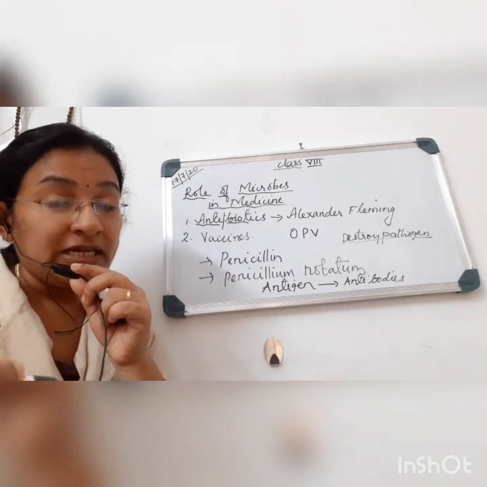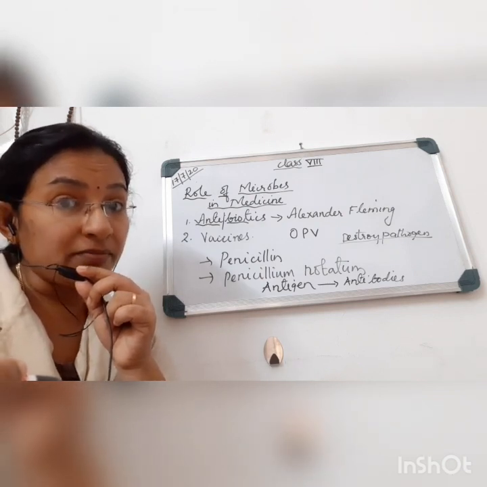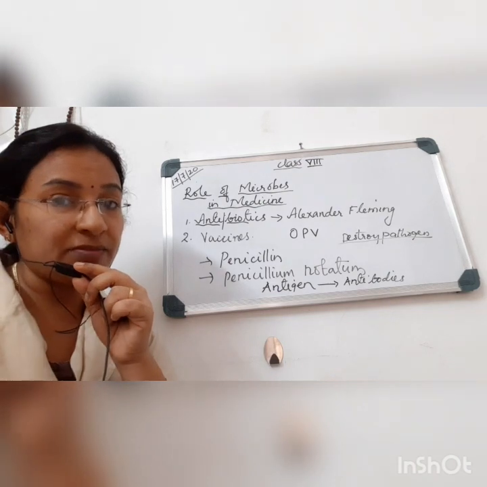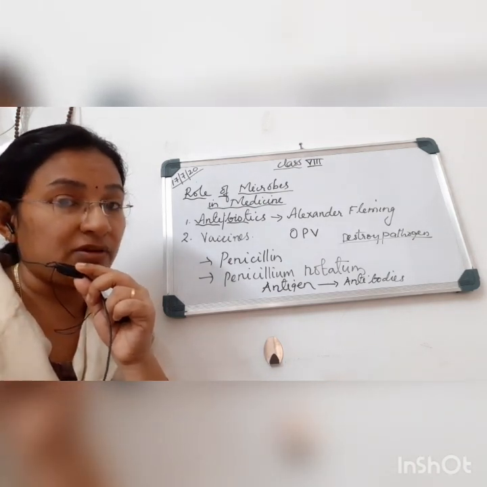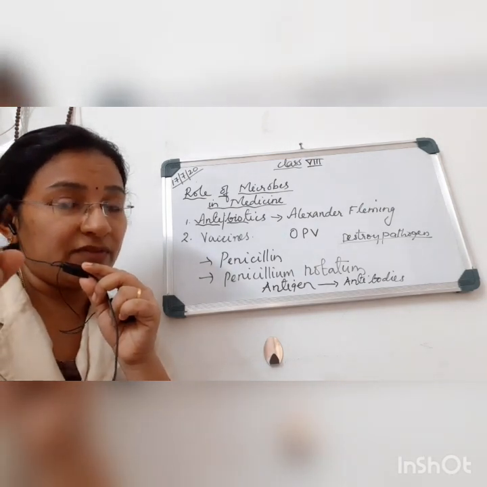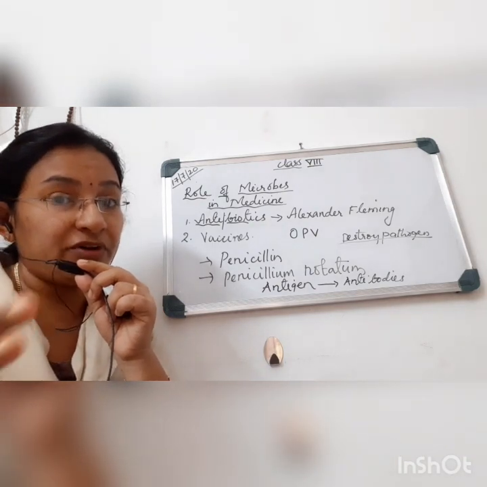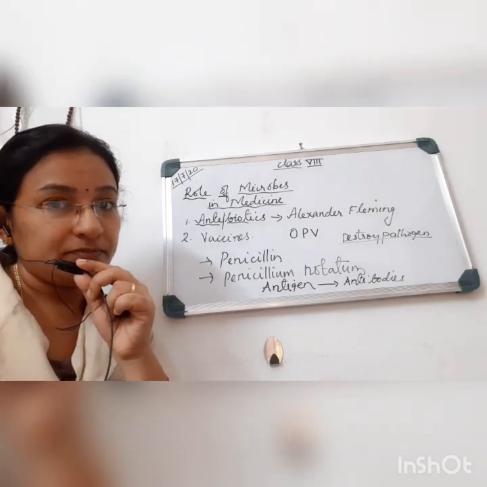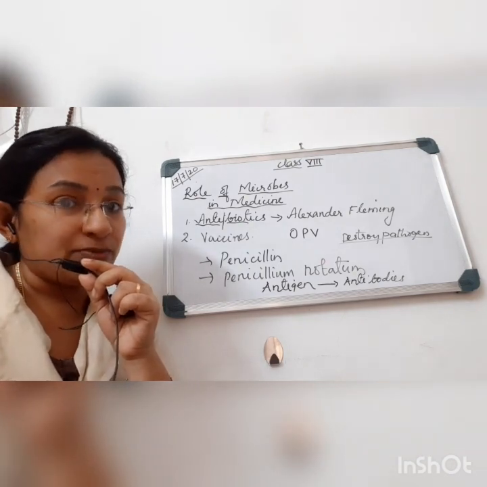Have you understood? That is why I said that our immune system is very, very good at remembering. The immune system can remember whether the pathogen is coming for the first time or for the second time. So when it comes for the second time, the reaction will be much stronger and the antigens will be destroyed, and it will get rid of the disease. So this is what is happening in the antigen-antibody reaction.